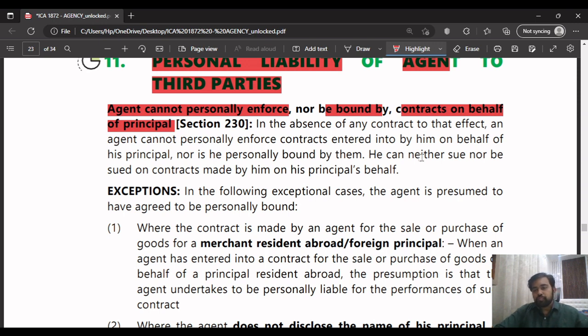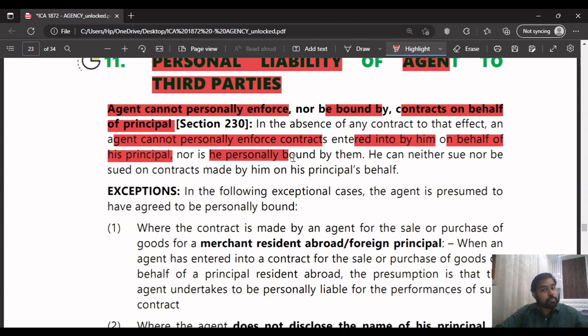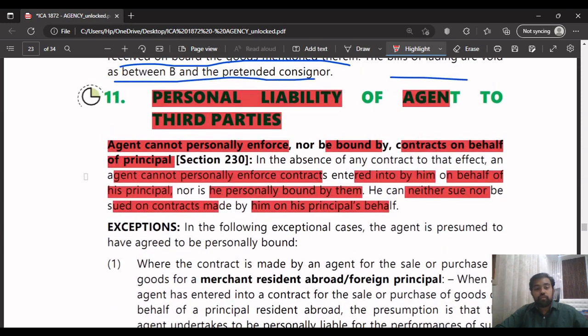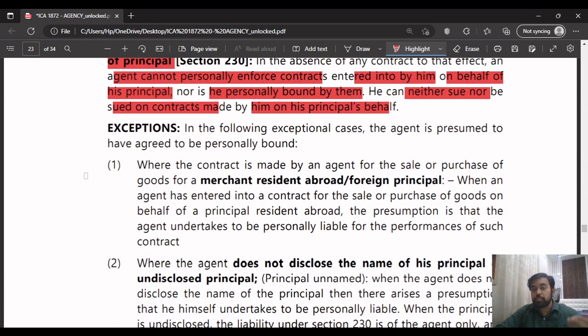So the agent cannot personally enforce contracts entered into by him on behalf of his principal, nor is he personally bound by them. He can neither sue nor be sued on contracts made by him on his principal's behalf.